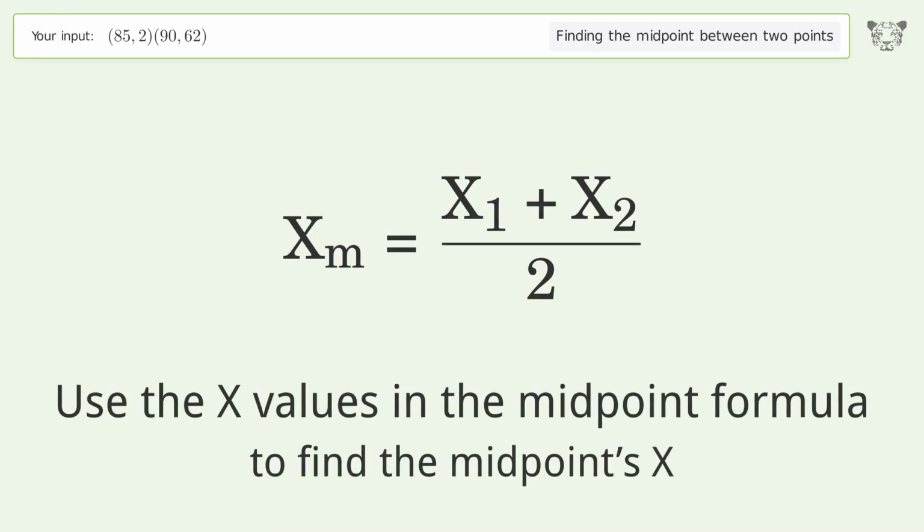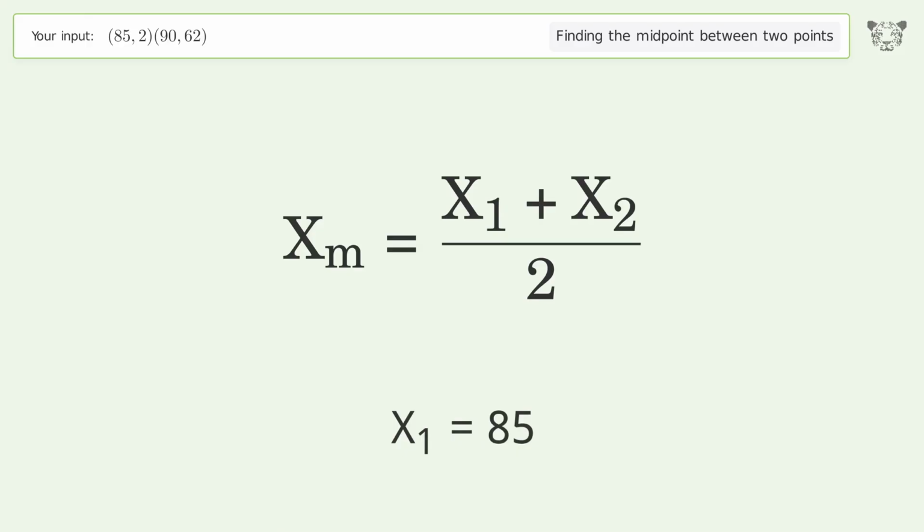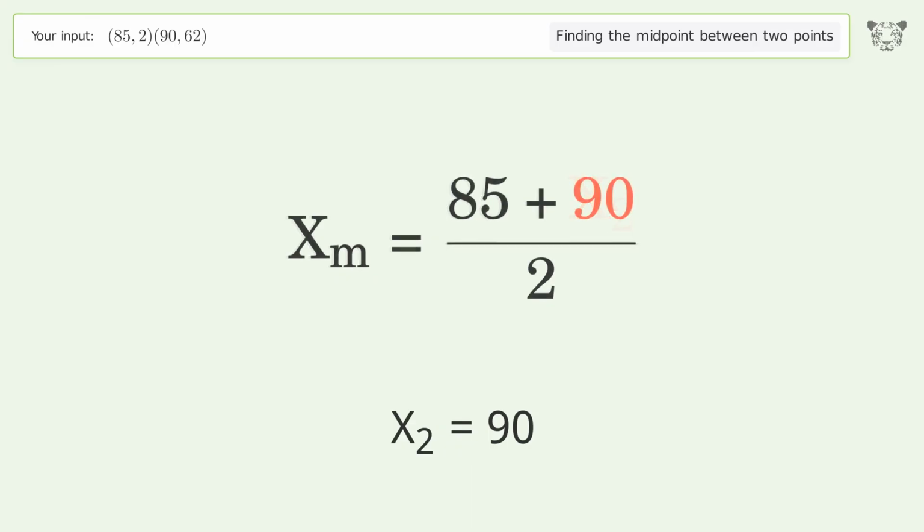Use the x values in the midpoint formula to find the midpoint's x. x1 equals 85. x2 equals 90. Simplify the arithmetic.